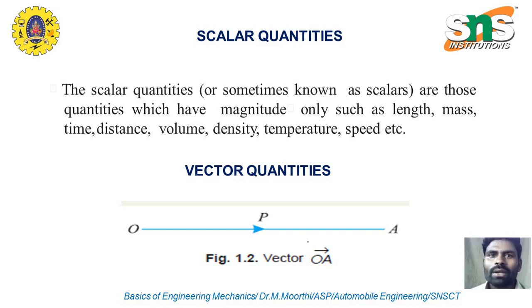And the second one is the vector quantity, which changes depending on the location. For example, force has a quantity and a direction. Take a 10 Newton force: 10 Newton is the magnitude of the force, and then there is the direction in which the force is applied. So those things are called vector quantities.